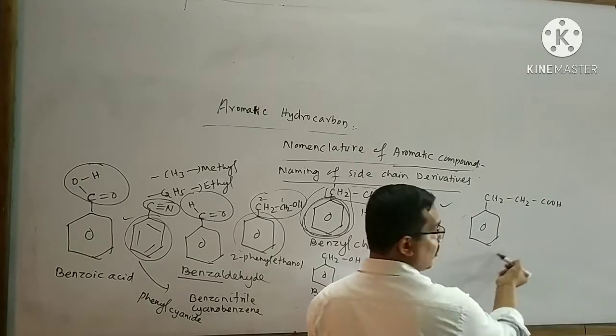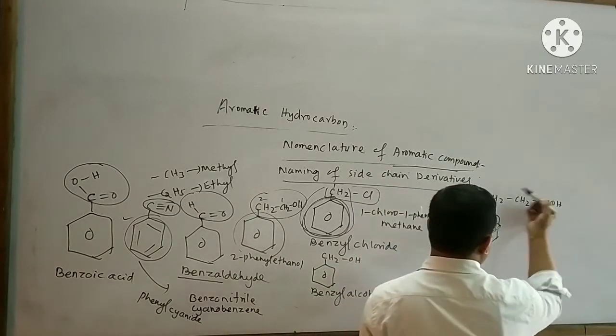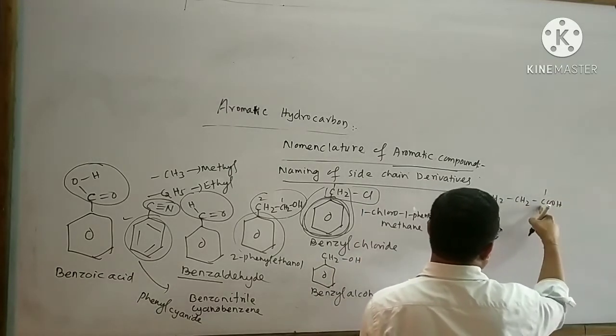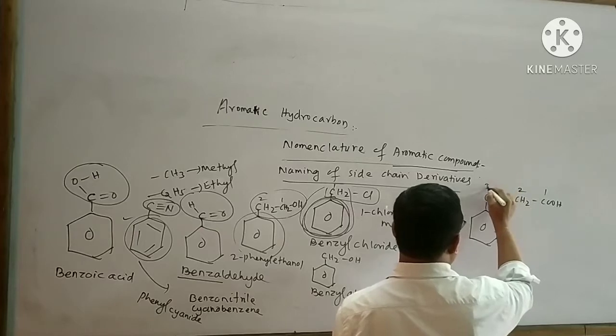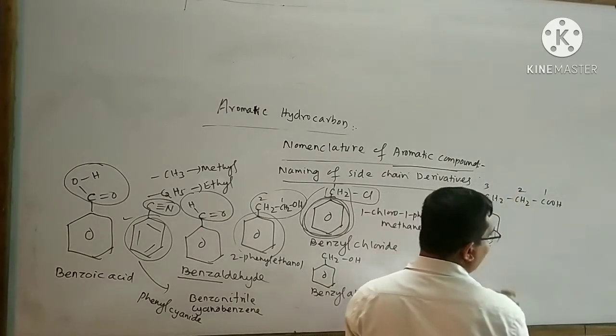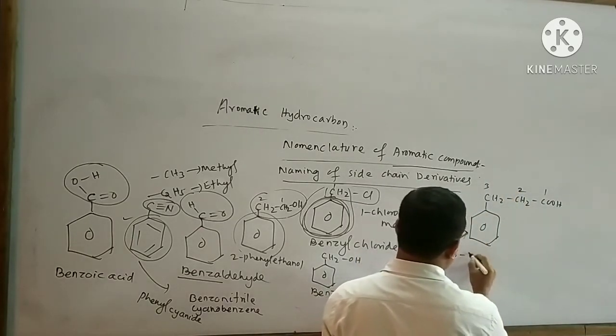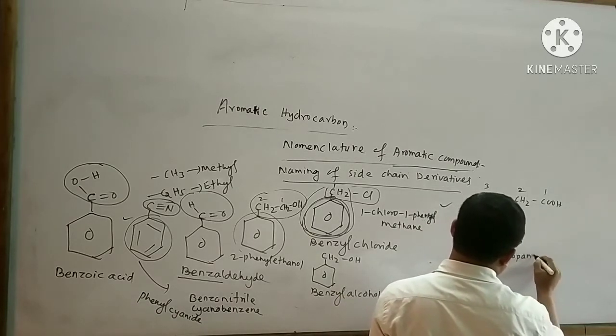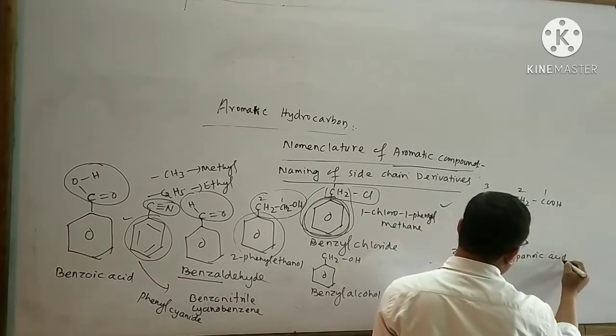Similarly, take another example. This part belongs to your aromatic, this part belongs to your aliphatic. It is bound to give one number to this carbon atom. This is your 2, this is your 3. I can write the name of this organic compound like this: 3-phenylpropanoic acid.